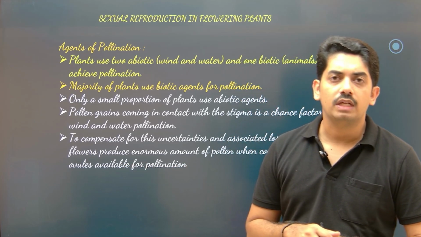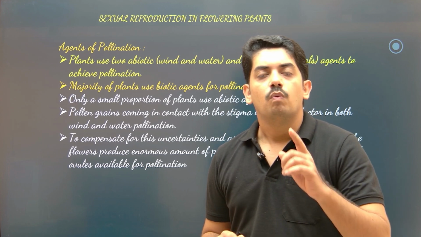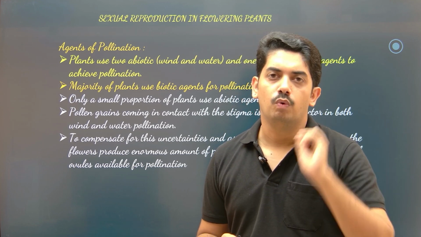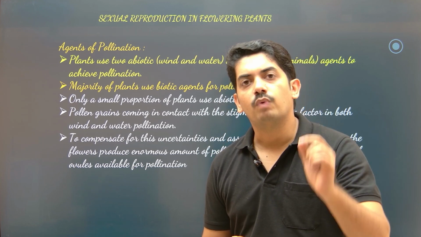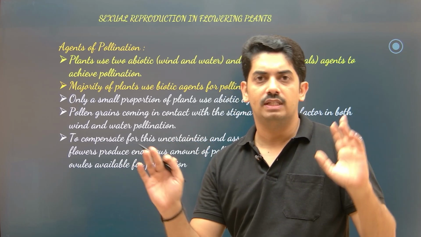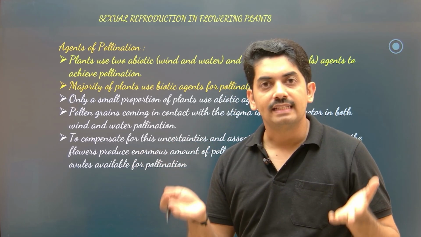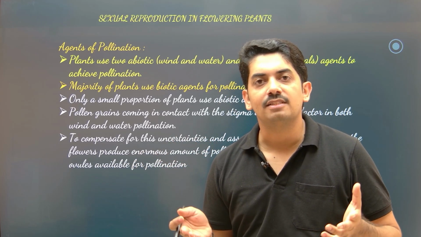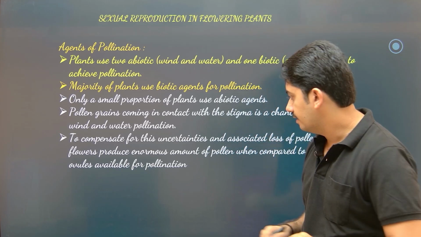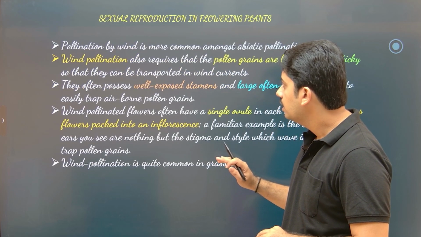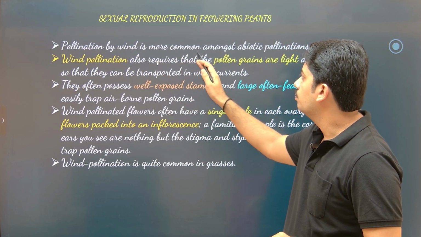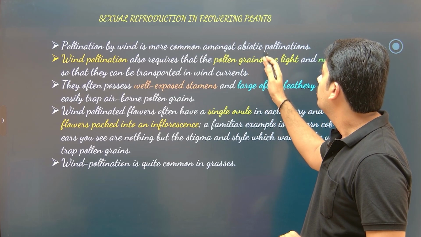Usually in abiotic pollinating flowers, one ovary will contain one ovule. Even though they have one ovule, they produce numerous pollen grains. The reason is there is a high chance that these pollen grains will get wasted. Okay, so pollination by wind is more common amongst abiotic pollinations.